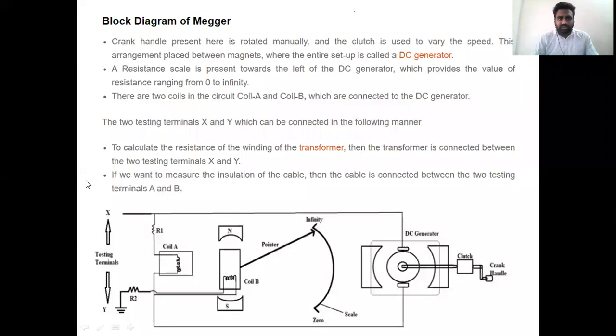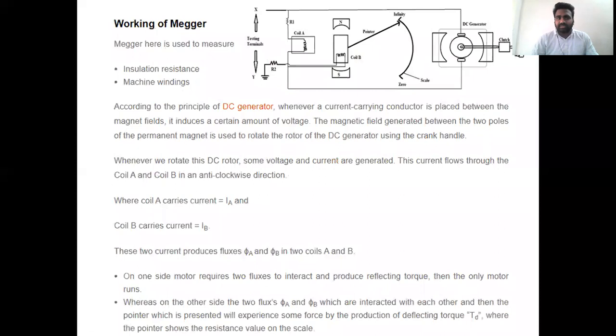So this is about the construction and block diagram analysis of Megger. If you see the Megger working, two types of resistances we are going to measure. One is insulation resistance, and the second one is machine resistance. Machine resistance, in the sense of the copper windings and other segmental windings, whatever it may be, the resistance of the machine, the entire thing is measured with respect to the Megger.